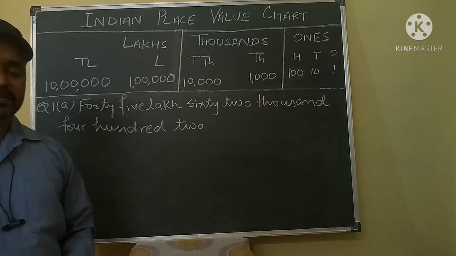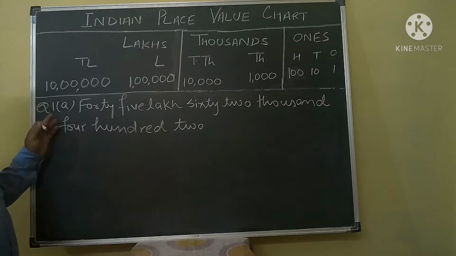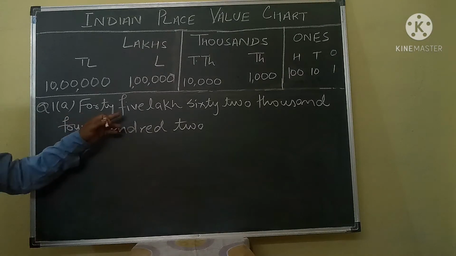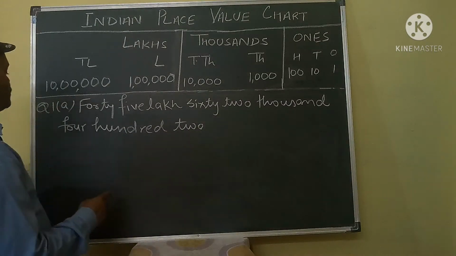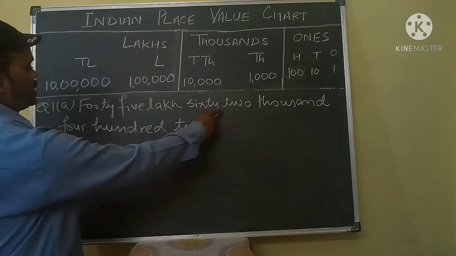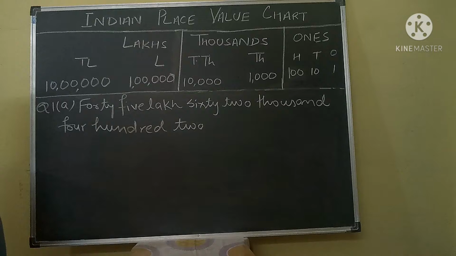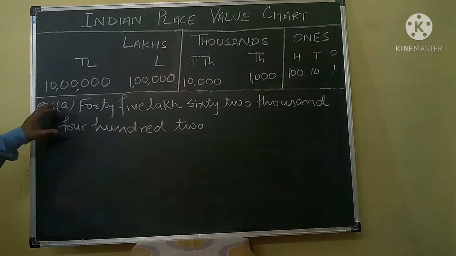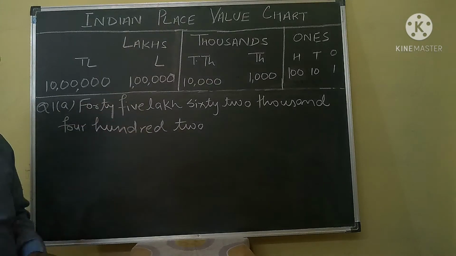Now today we will discuss some problems from your book. Okay, this is question number 1 from page number 7. Your question is 45,62,402. My dear student, this number is in mathematical statement.